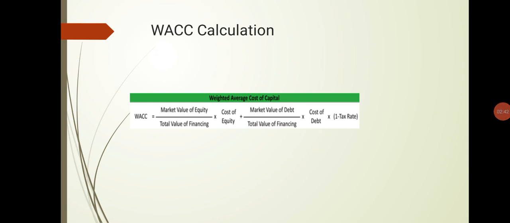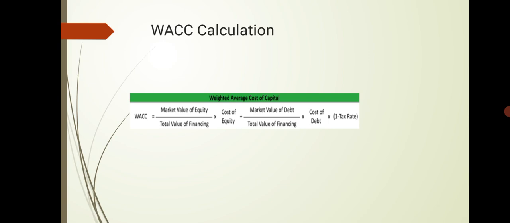Now let's break the WACC equation down into its elements and explain it in simpler terms. The WACC calculation is pretty complex because there are so many different pieces involved. But there are really only two elements that are confusing: establishing the cost of equity and the cost of debt. After you have these two numbers figured out, calculating WACC is a breeze. What is cost of equity? Cost of equity is represented by RE in the equation.